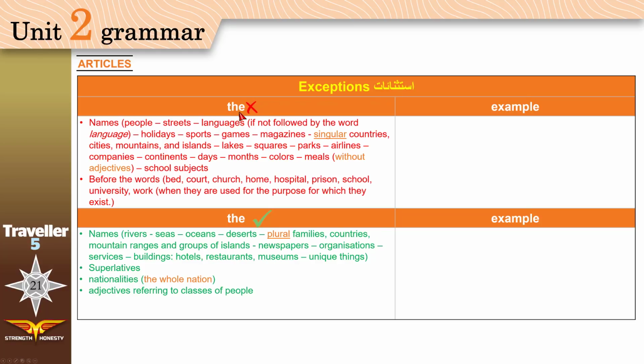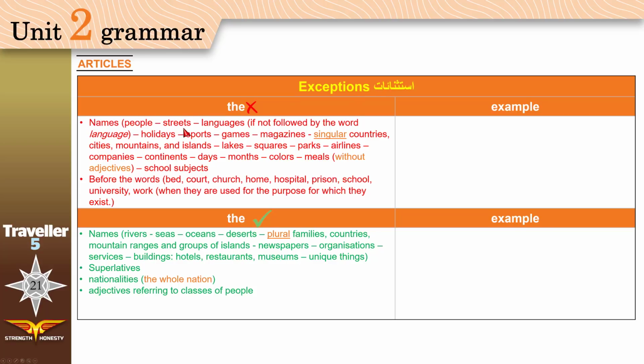We don't use the with names of countries. I live in Saudi Arabia, not the Saudi Arabia. Names of people. Give this pen to Khalid, not the Khalid, even though Khalid is someone specific, right? Still, every time you say Khalid, India, Saudi Arabia, the first time, the second time, you never use the. It's an exception.